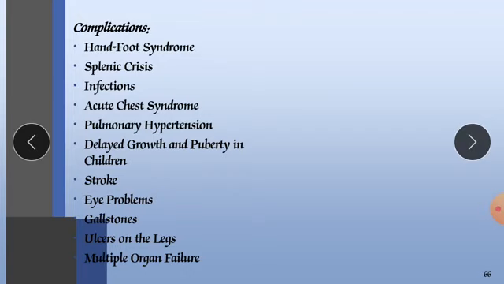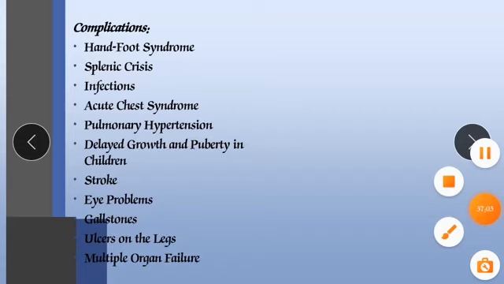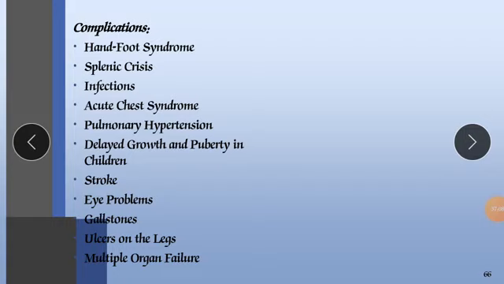Next is splenic crisis. It is the condition where, as we discussed recently, blockage occurs. The cells become sickle cells and adhere to the wall of the blood vessels, so the flow is disturbed. This produces severe pain in that blood vessel and also blockage toward the specific organ.